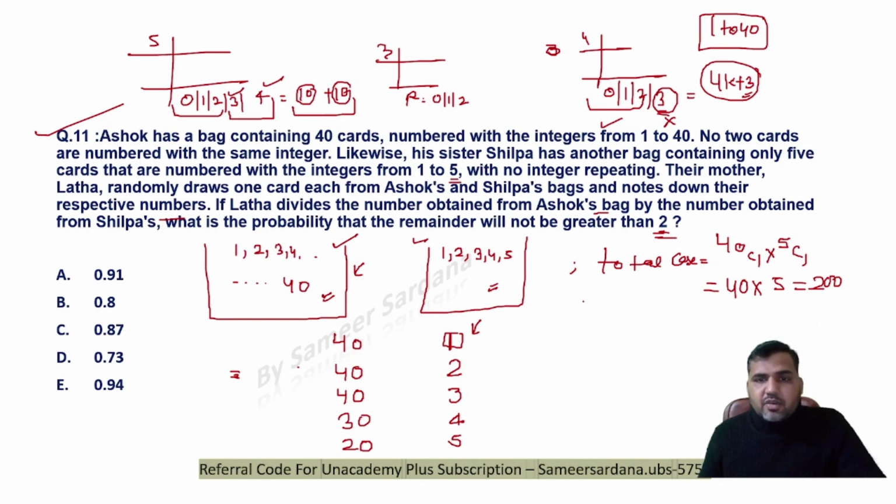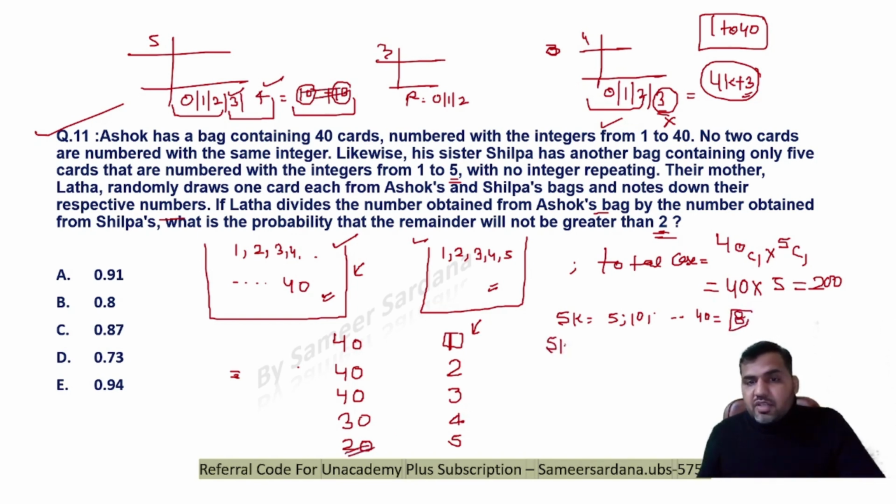So all the numbers which are multiples of 5 will be 5, 10, 15, 20, up to 40. Sorry, there will be 8 favorable cases, not 10, right? There will be 8 favorable cases. This will not be 20.